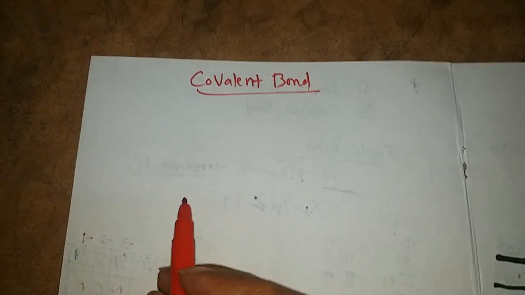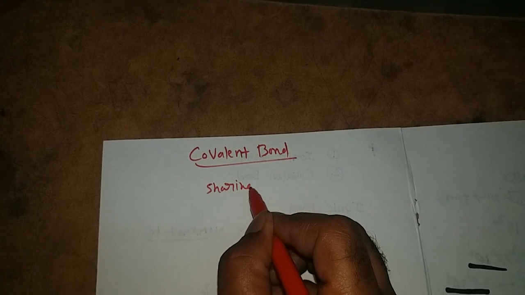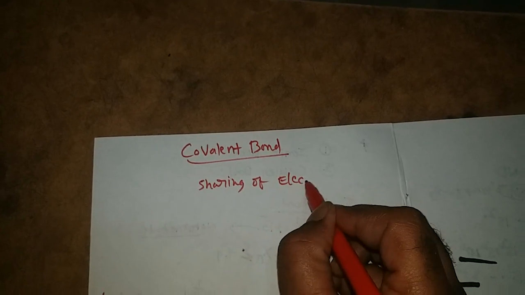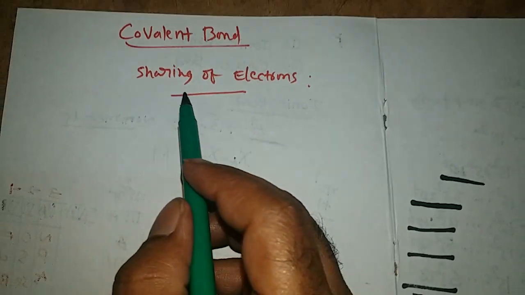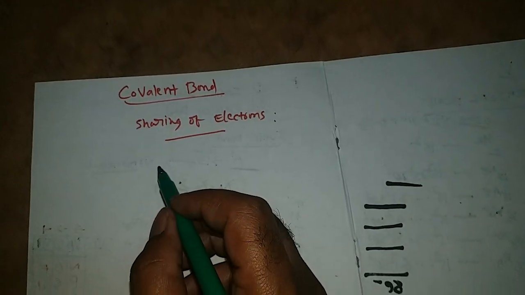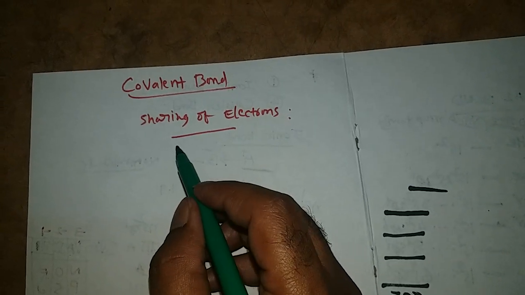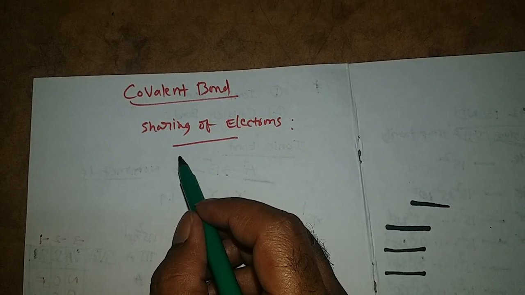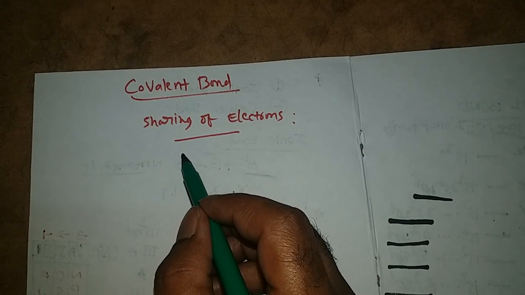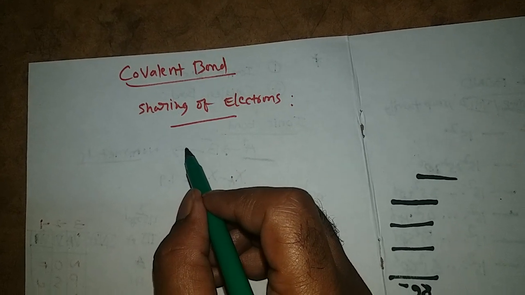Next comes the covalent bond. Covalent bond is formed by sharing of electrons. When valency electrons of atoms are shared between two atoms, they contribute an equal number of electrons for the sharing between them.